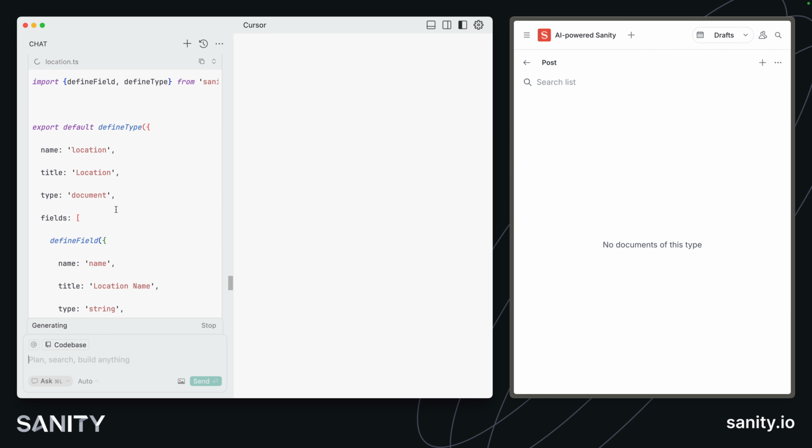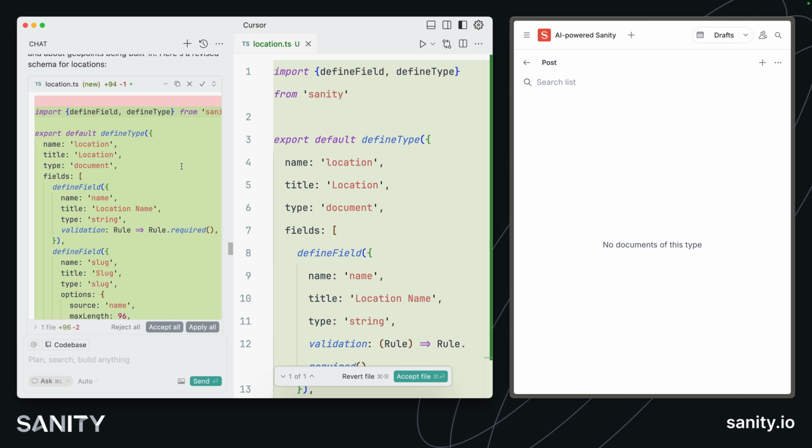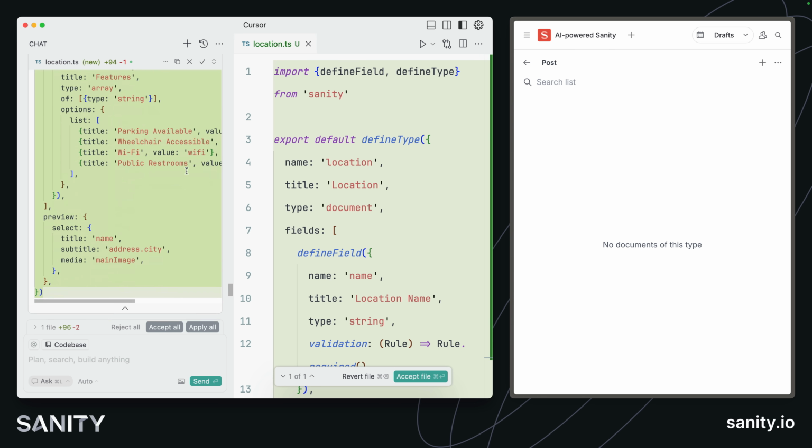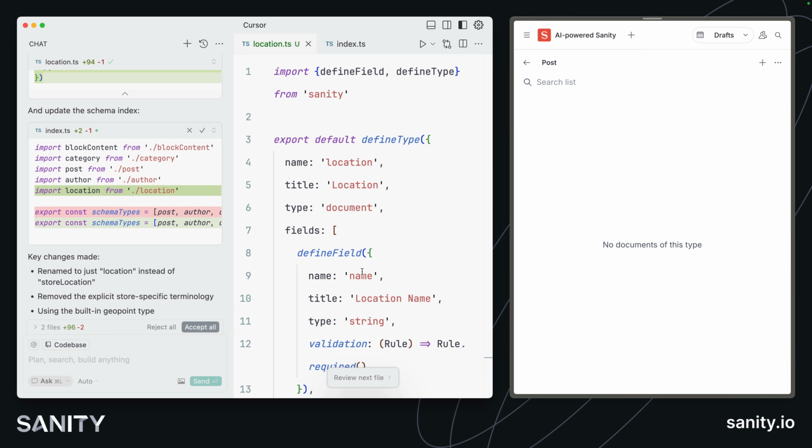So here's the updated schema, which is terrific. That's exactly what I wanted. And once this response finishes, we can then go and apply this to the project. I can apply these individually, or I can say apply all. So here we go. The location file is now being written to my studio. And actually, let's just click the apply all button and accept these files.